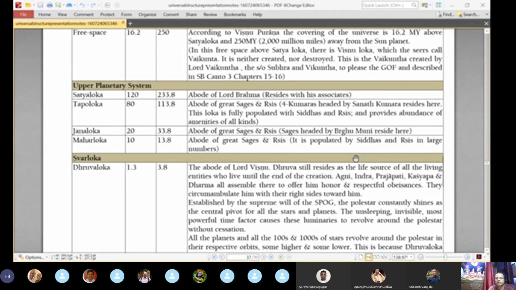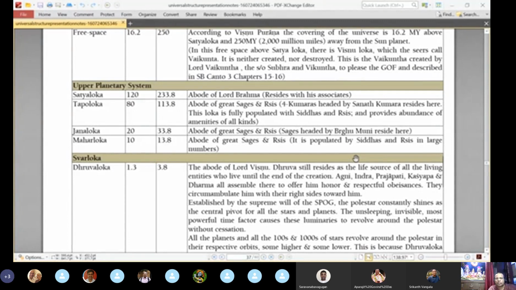Okay, but all these planets, Satyaloka, Tapaloka, Janaloka, and Maharloka, are actually considered as relatively permanent abodes. So during the night of Brahma, these planets are not destroyed actually. Only whatever is below Maharloka onwards is destroyed. But what is above these planets is not destroyed at all. They are always there. Okay.